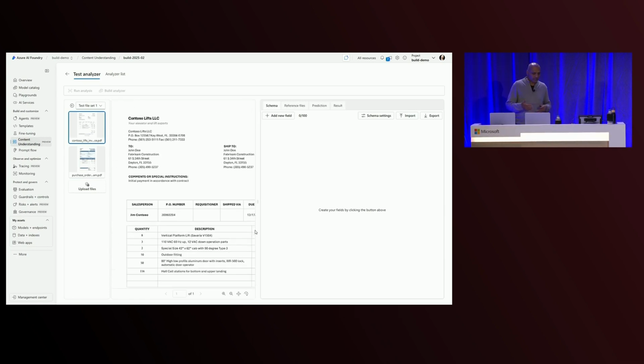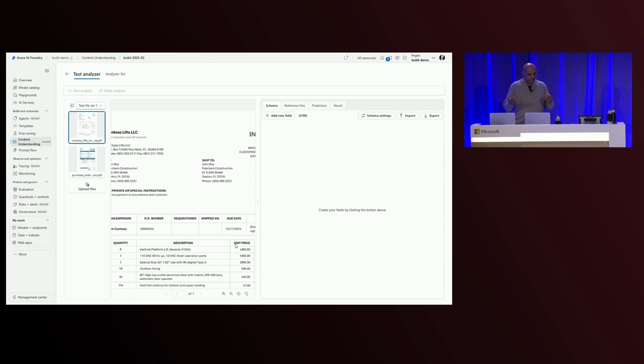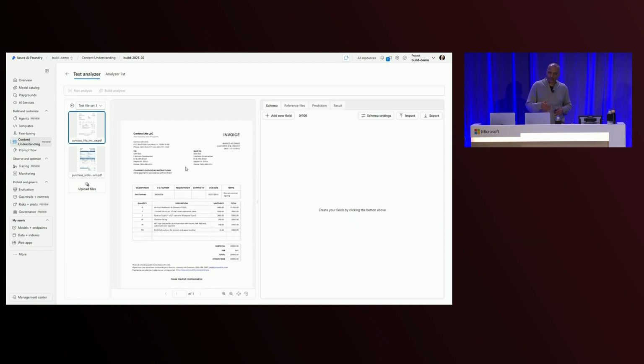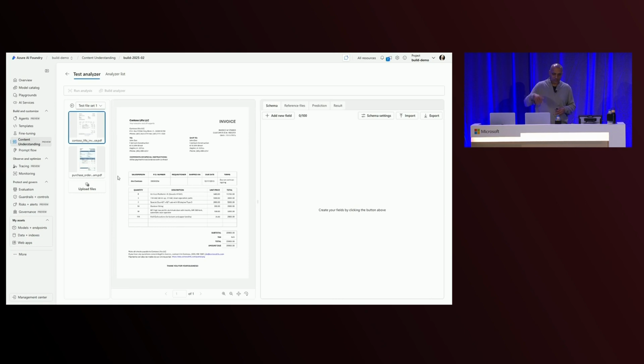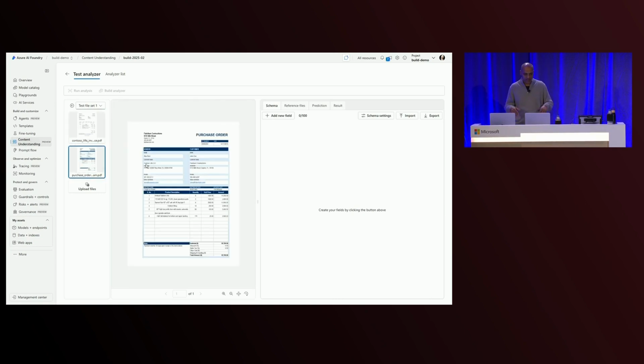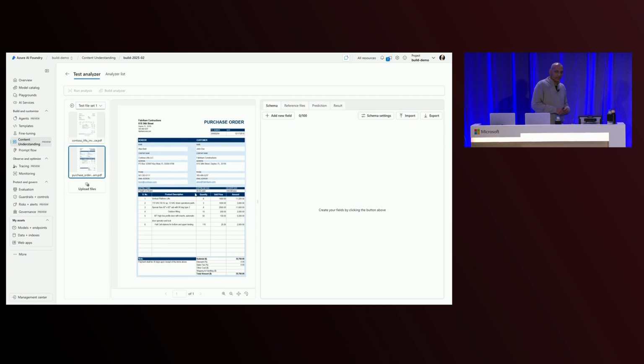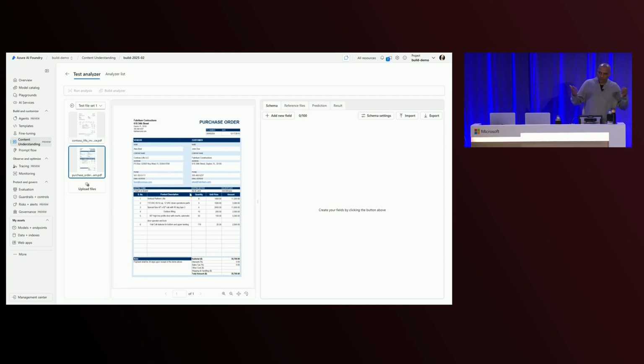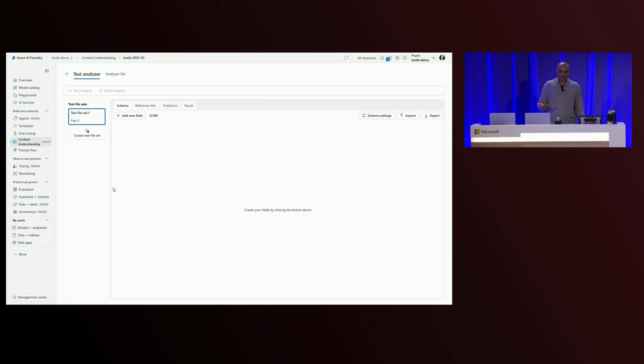It's got some data about Contoso Lifts as the vendor that's invoicing us for a set of things. And then there's an associated purchase order that goes with it that is the sort of guiding document for that particular invoice. OK, so now what we need to do is really say, let's go extract the schema that we care about, right? So in order to do that, I can go to the schema page and start defining the fields that I want to.